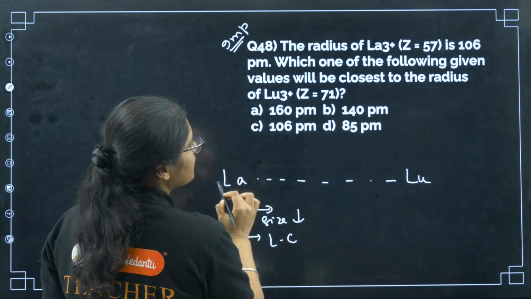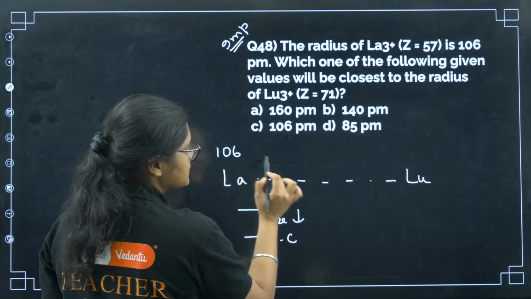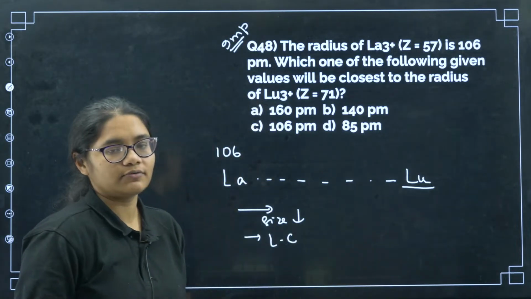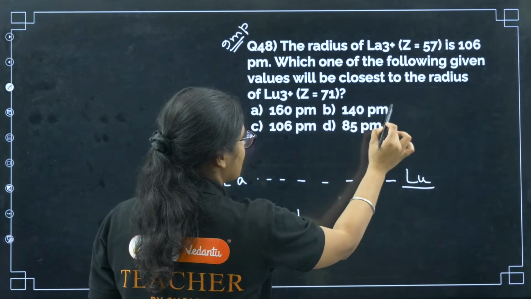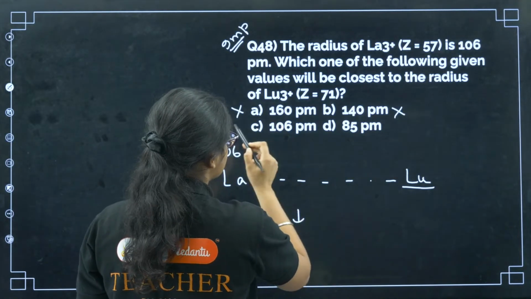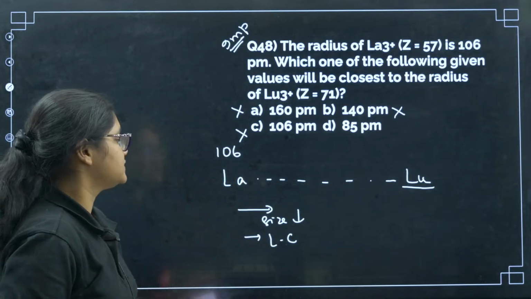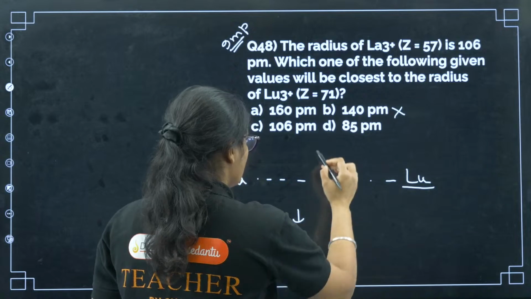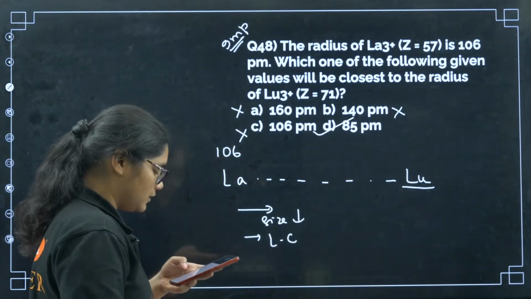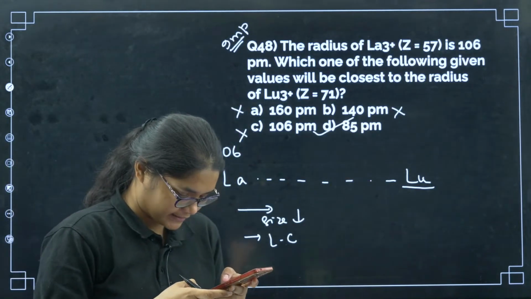So if La3+ is 106, what will be the closest value of Lu3+? So you can see here it will decrease, right? So I cannot have 140, I cannot have 160, I cannot have even 106. So what has to be the correct answer? 48 will be option number D. No Varshu, it is D.